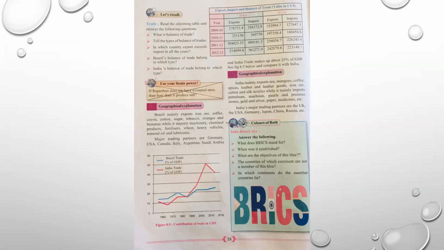Page number 58. Use your brain power. If Rajasthan does not have a coastal area, then how does it produce salt? Put a cross over this box. Use your brain power. We move on to the next page number.